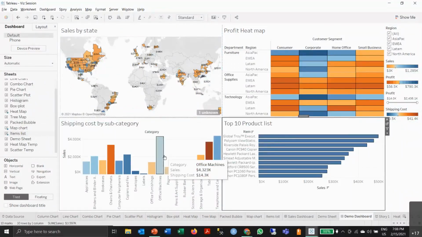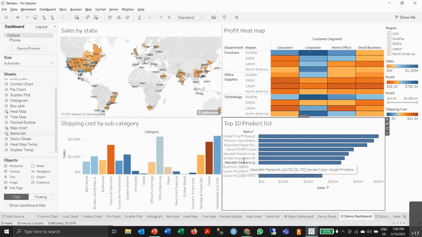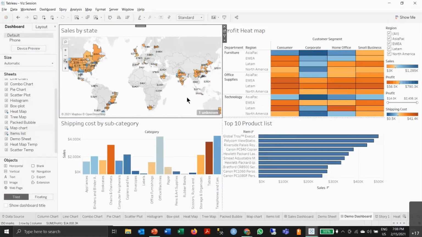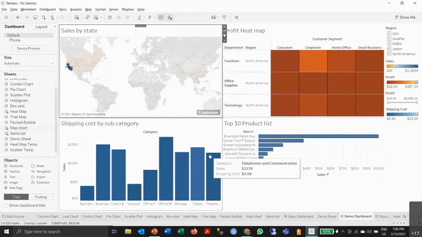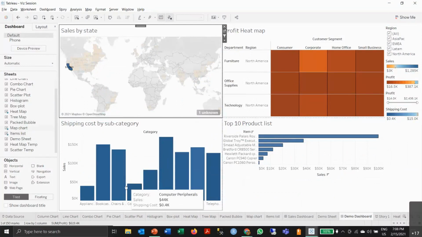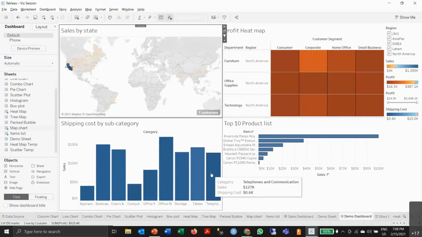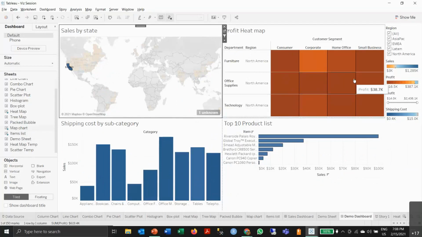So you have created a dashboard. Now you can answer multiple questions by clicking here, you can use this sheet as a filter. For example, if I click on the California state here, all the sheets that are using the same database will automatically be affected by it. So you can see the shipping cost is fairly low in California region, but the profits do not seem to be that high.